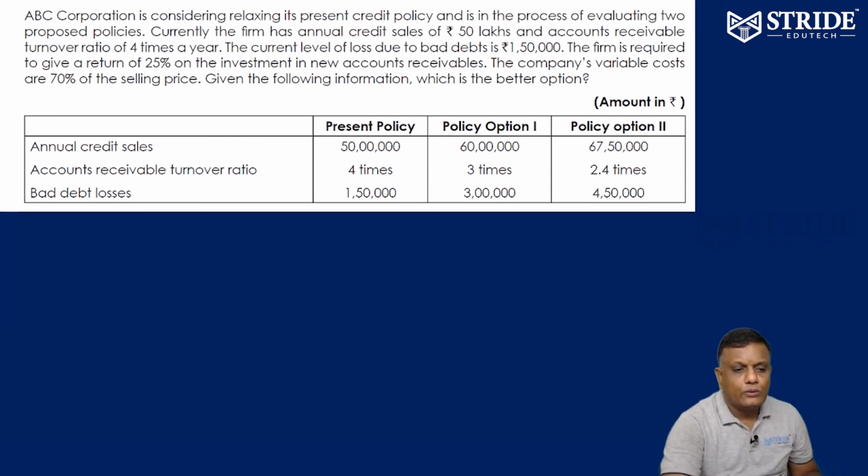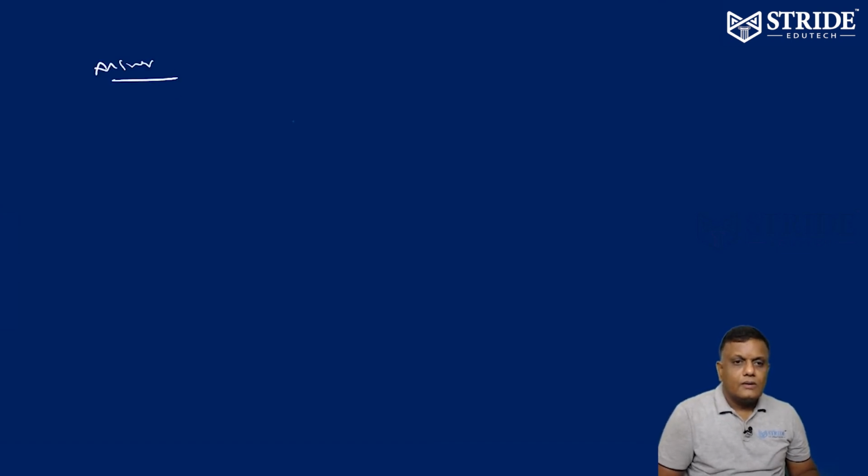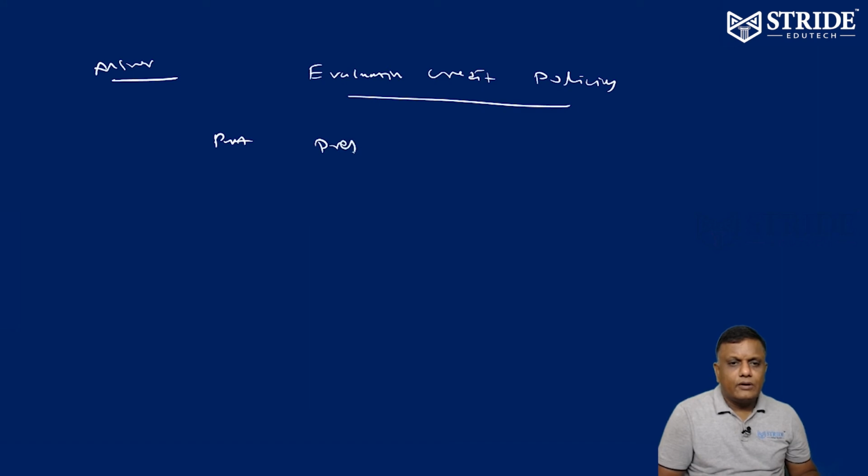Right, let's see how to solve. Evaluation of credit policies: present policy and proposed policies.